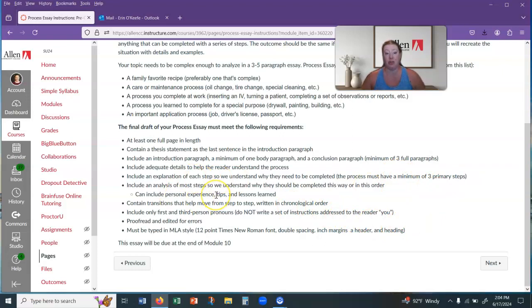And then making sure that you do have an introduction. So it probably will be fairly short, just giving us an overview and your thesis, and then a conclusion to help wrap everything up. Sometimes the final step, like the cleanup and everything, shows up in students' conclusions.